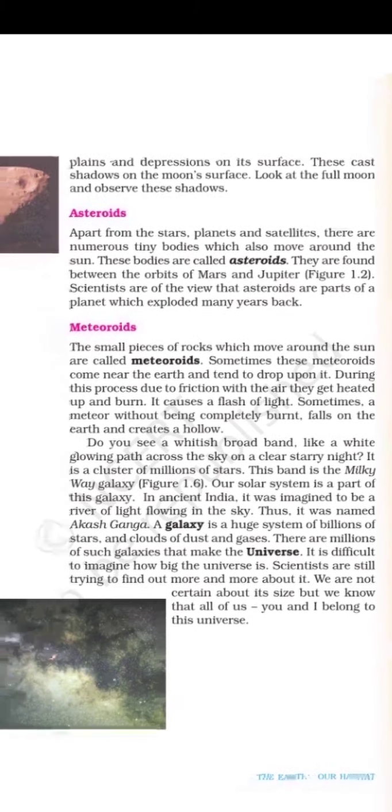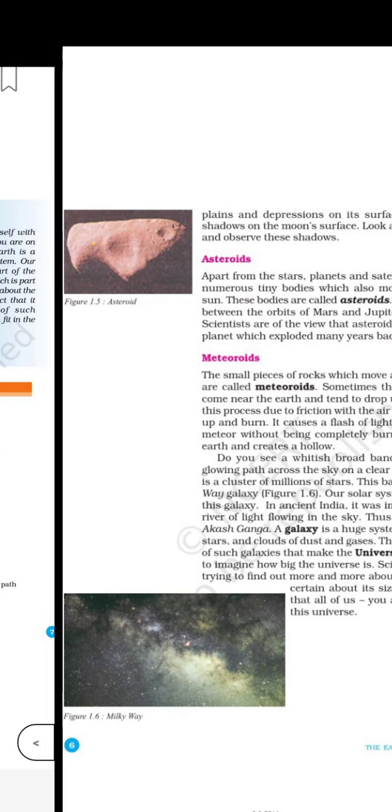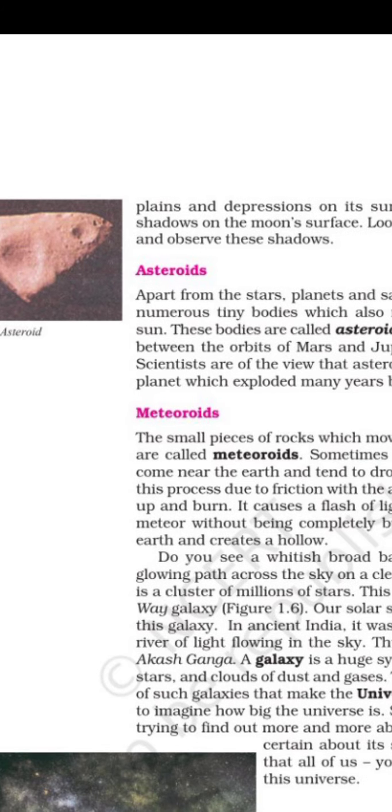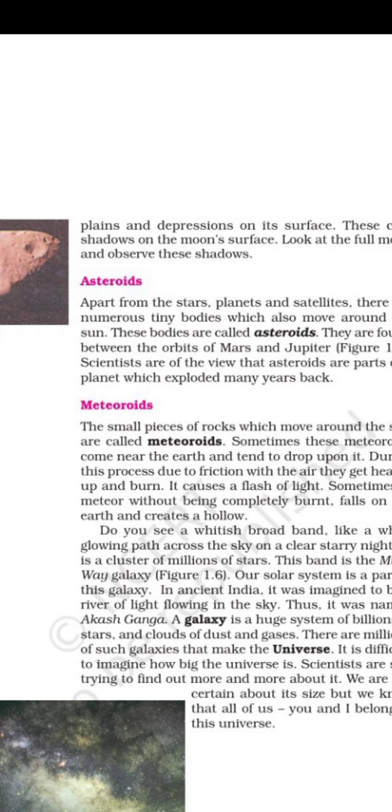So what are asteroids? You can see this image clearly. Asteroids are numerous celestial bodies apart from the stars, planets and satellites. When a big explosion happened in space, many small, tiny celestial bodies clubbed together and connected into tiny rocks.